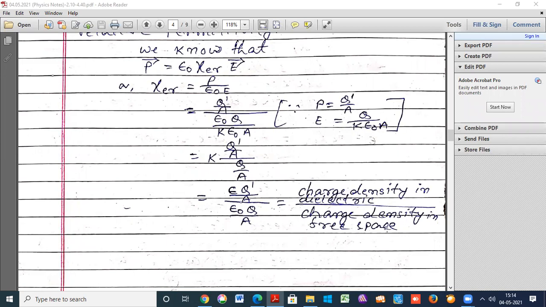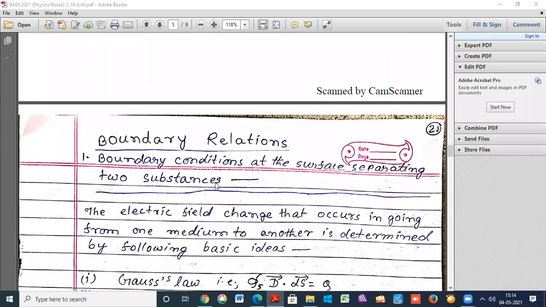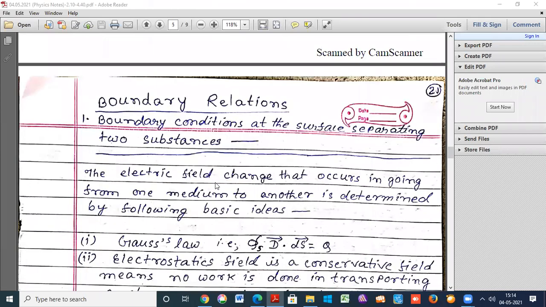Now, in your syllabus, some of the terms are related to boundary relations. If you see your syllabus, terms like boundary relations will be given. Boundary means the boundary.